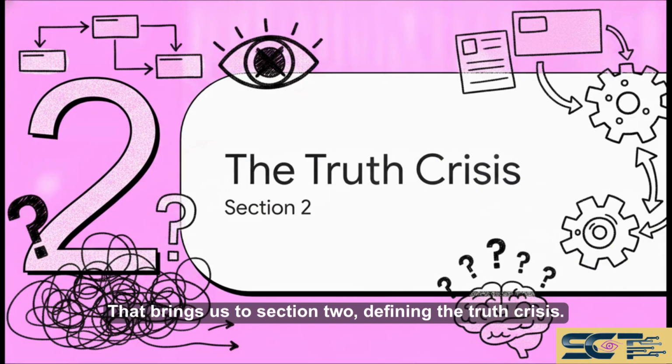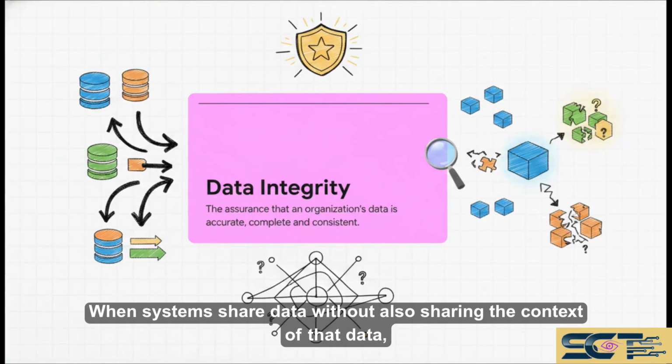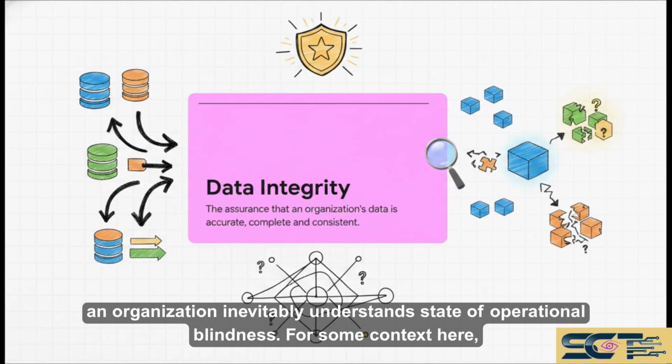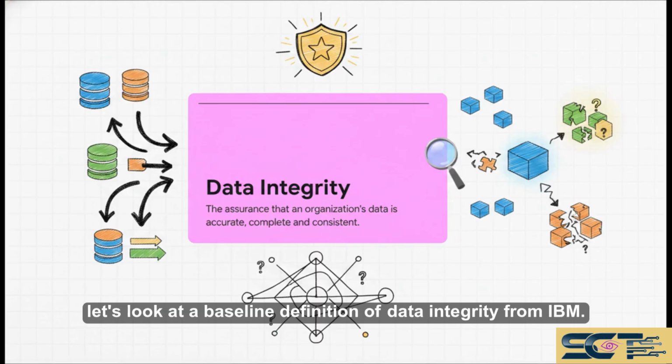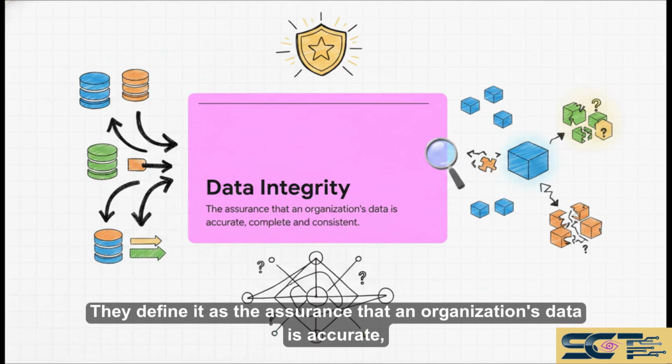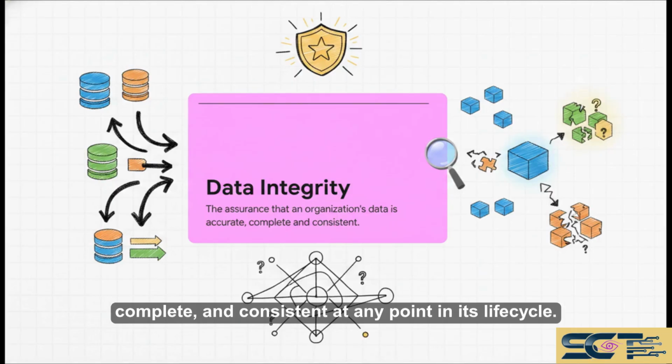That brings us to section 2, defining the truth crisis. When systems share data without also sharing the context of that data, an organization inevitably enters a state of operational blindness. For some context here, let's look at a baseline definition of data integrity from IBM. They define it as the assurance that an organization's data is accurate, complete, and consistent at any point in its lifecycle. Now, this is the gold standard every CIO aims for.